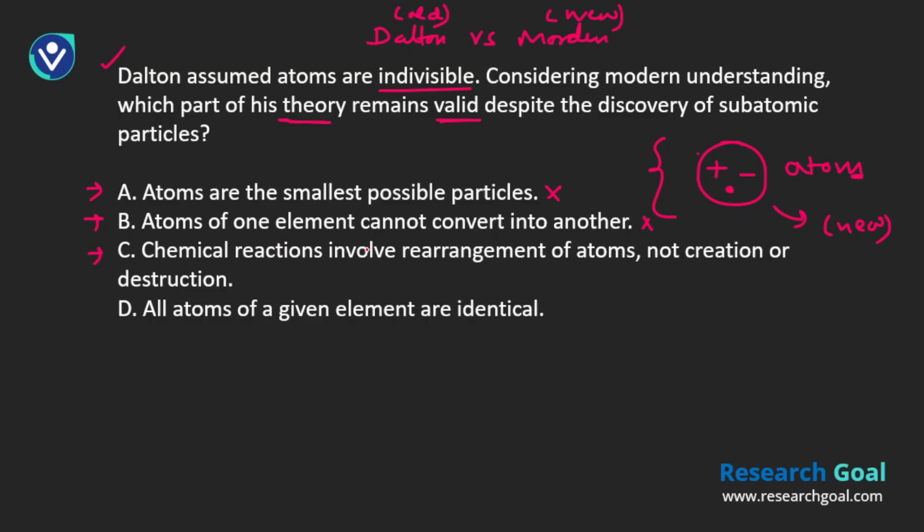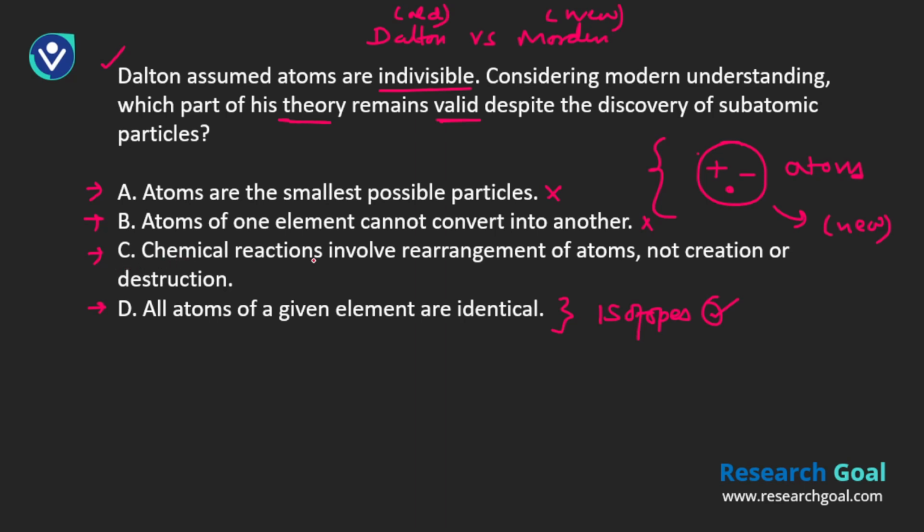C, chemical reactions involve rearrangement of atoms, not creation or destruction. And the last option, D, all atoms of a given element are identical. No, we have just discussed that. Isotopes exist, so that is not in alignment with this option. All right, so option C fits best.